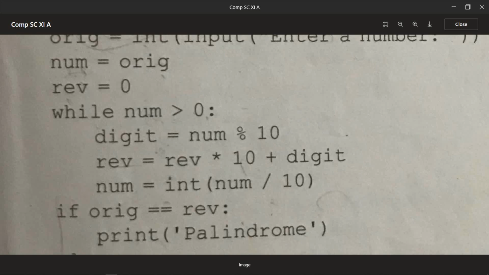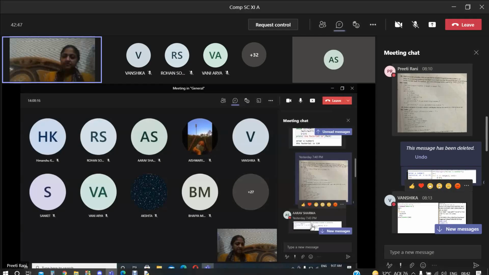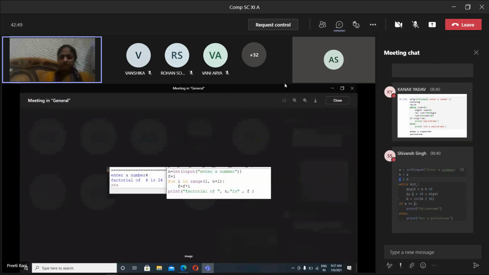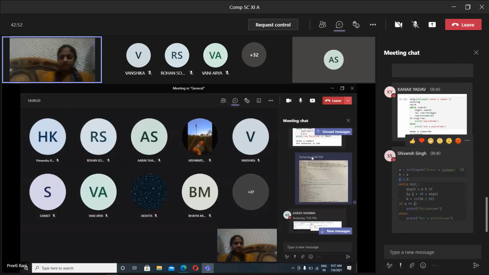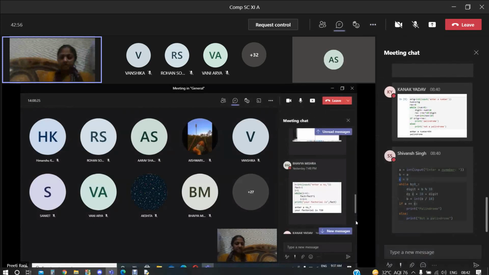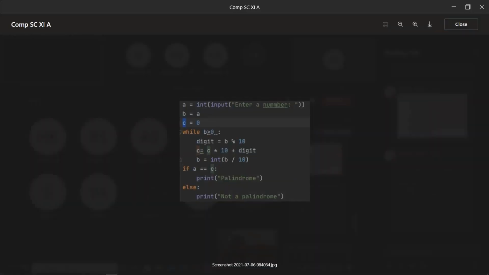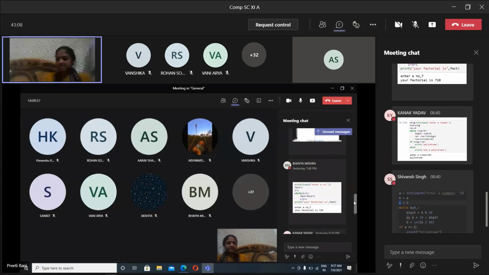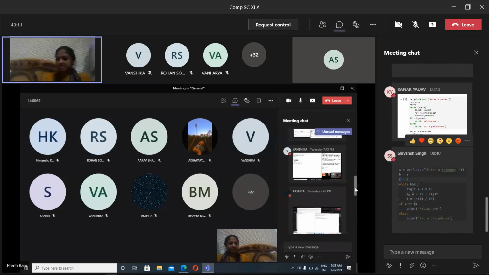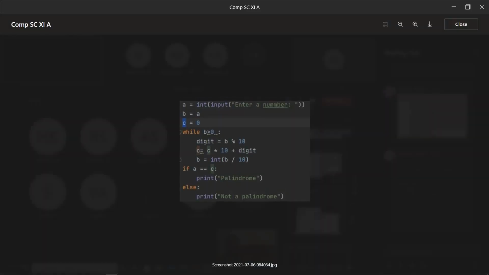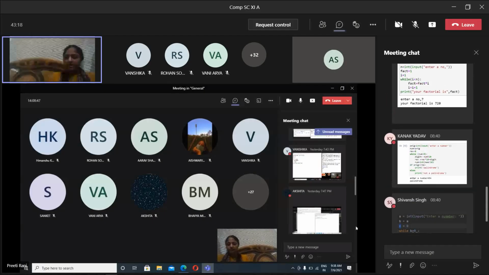Yeah, I guess all have done. Arav has sent something. It's a factorial. Have you sent the data there? Akshita has sent, yes, Bhavya. These people have sent that. Okay, Shivan Singh has done the palindrome also. It is good. Kanak also done. Very good. Okay, kindly do it also, all of you, at home.